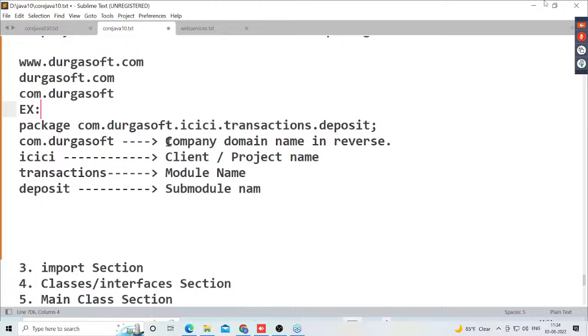com.durgasoft.icici.transactions.deposit. Here com.durgasoft is what? Company domain name in reverse. ICICI is what? Client or project name. Transactions is what? Module name. Deposit is what? Submodule name. That's it. So this is the total scenario about what?